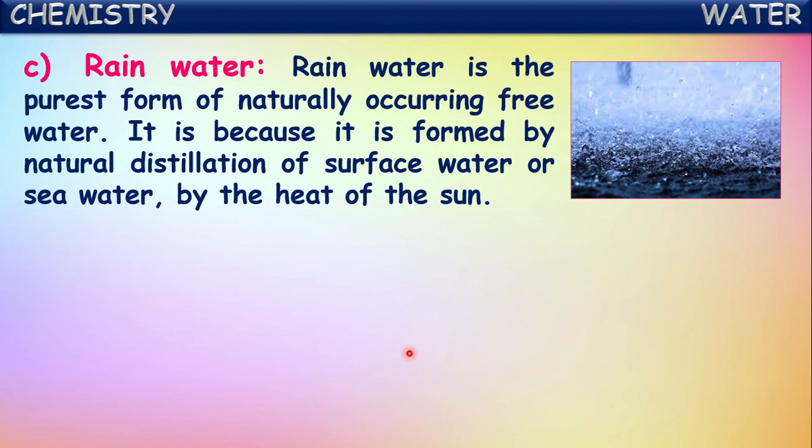What is meant by distillation here? Distillation includes two processes: evaporation and condensation. When we heat a liquid, it converts into gaseous vapor. If we cool those vapors, they convert back into liquid by the process called condensation. These two processes together are collectively called distillation. So rainwater is formed by the natural distillation of surface water.